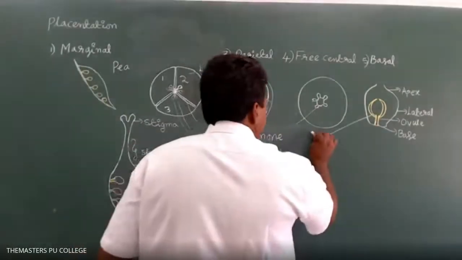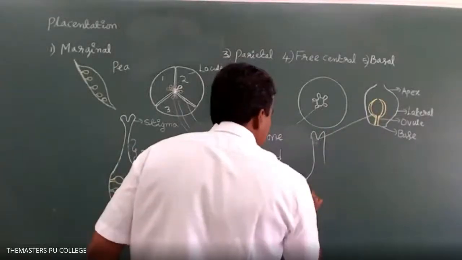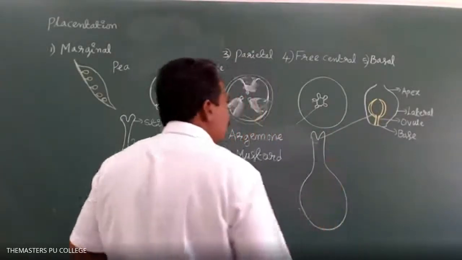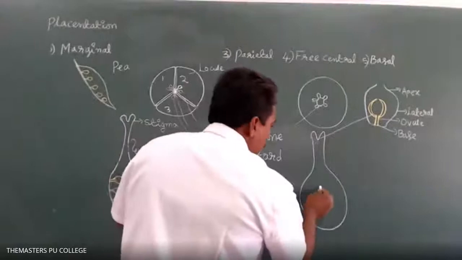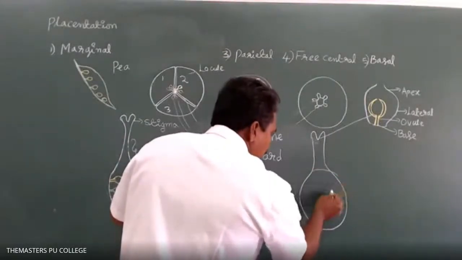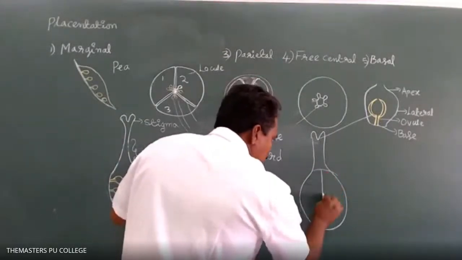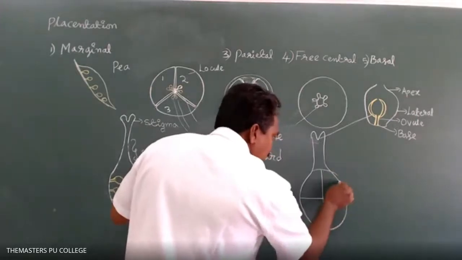In free central placentation, the ovary is formed of several septums, walls.